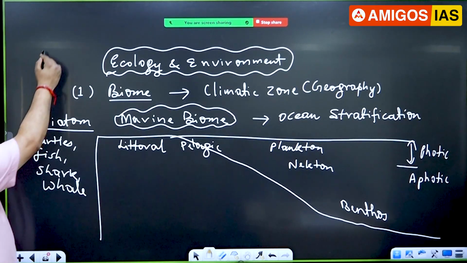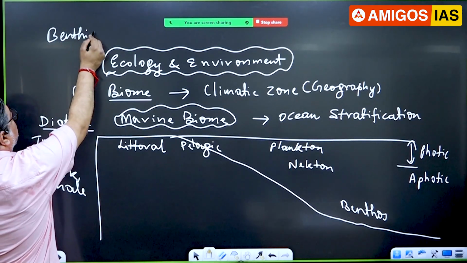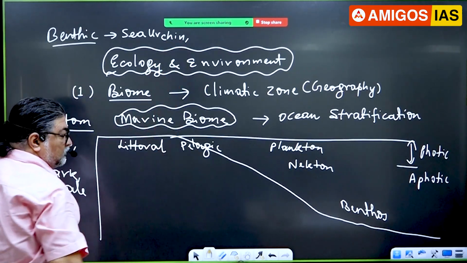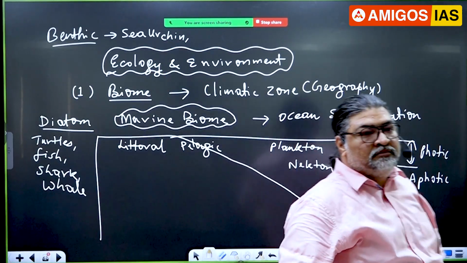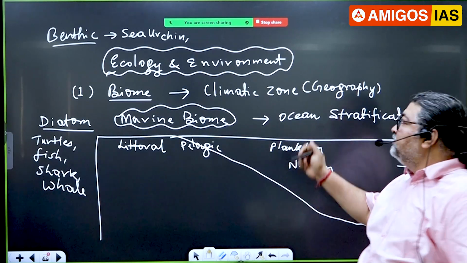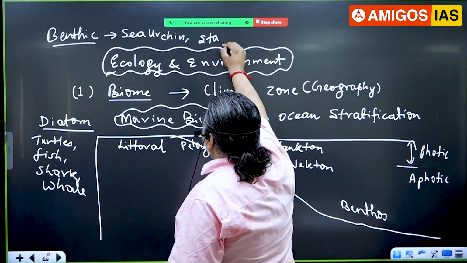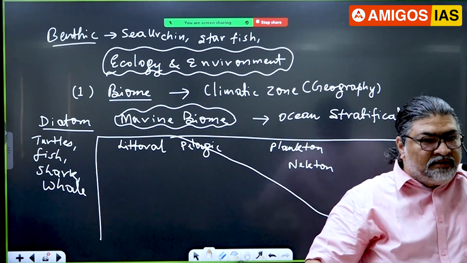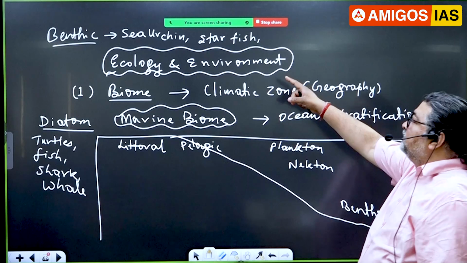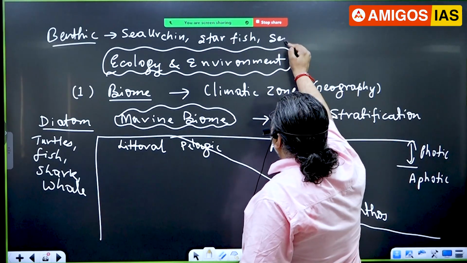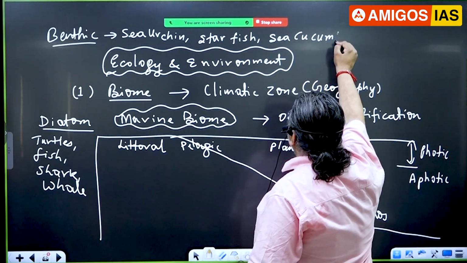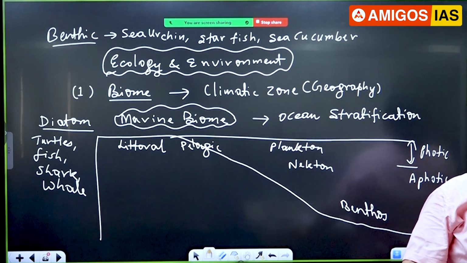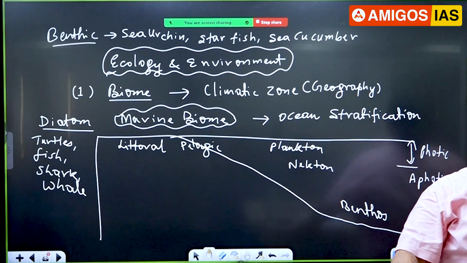And now when you say benthic, let me give you a very good example here. Like sea urchin. They live at the bottom of the sea. Right? Starfish. You know this is a starfish. They are bottom dwellers. They do not come to the surface. So sea urchin, starfish. Now I'm giving a very good name which has made a lot of news. Sea cucumber. Highly prized, sea cucumber.